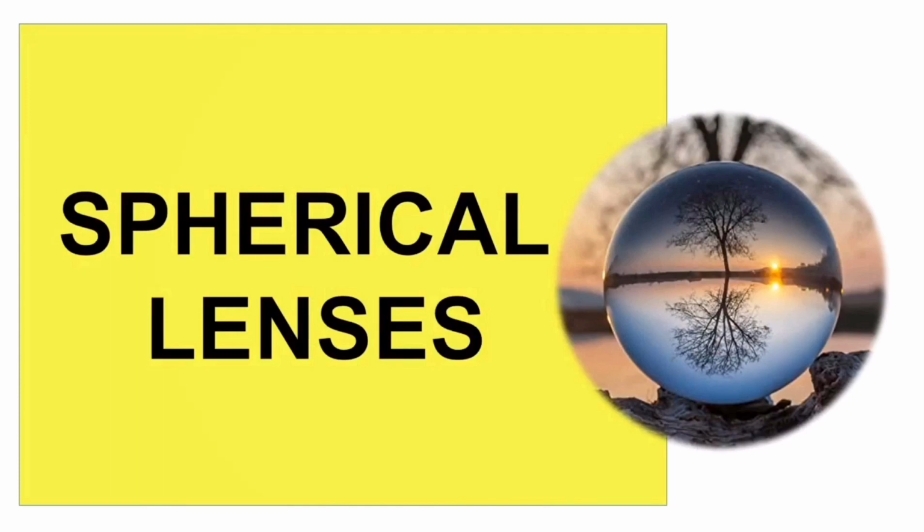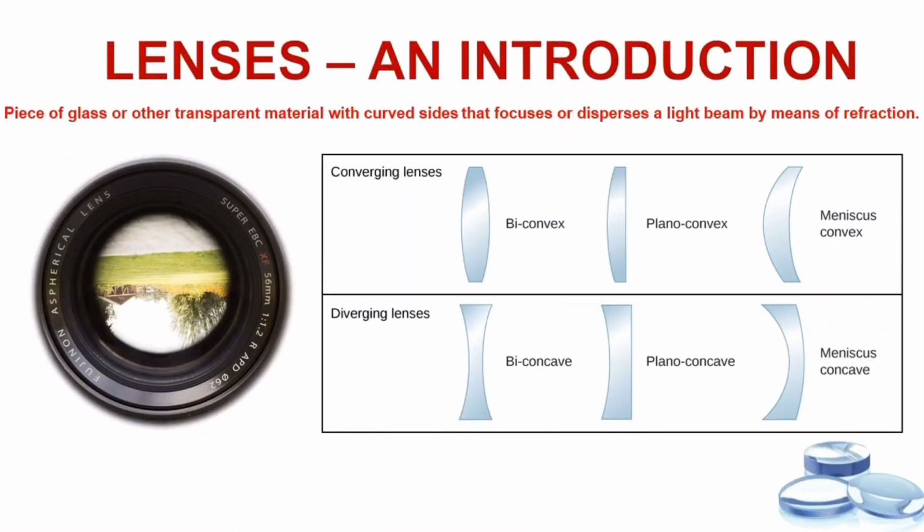Lens is a transmissive optical device that focuses or disperses a light beam by means of refraction. A simple lens consists of a single piece of transparent material, while a compound lens consists of several simple lenses usually arranged along a common axis. Here we will be learning about spherical lens. What do you mean by spherical lens? A lens whose surface has the shape of a sphere or a part of the surface of a sphere is called a spherical lens.